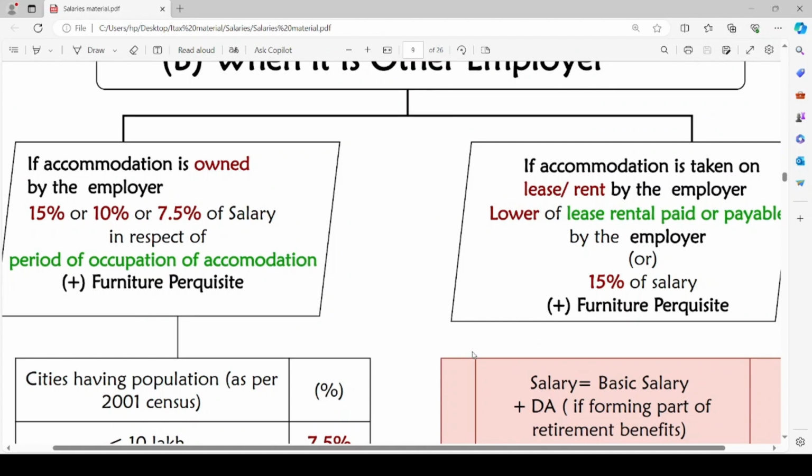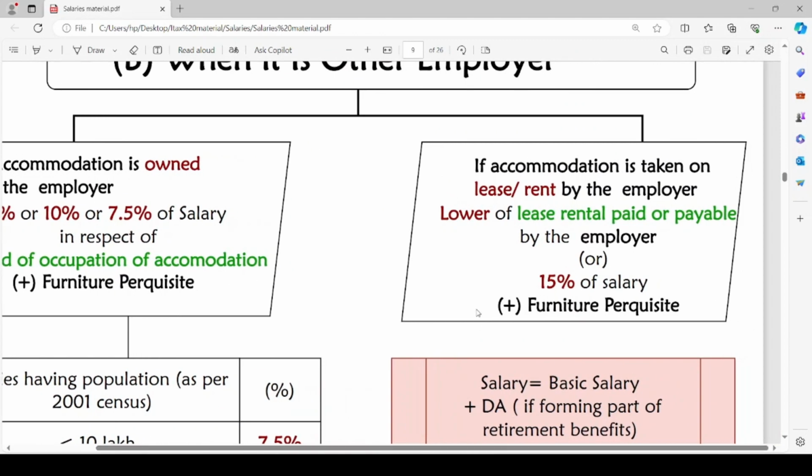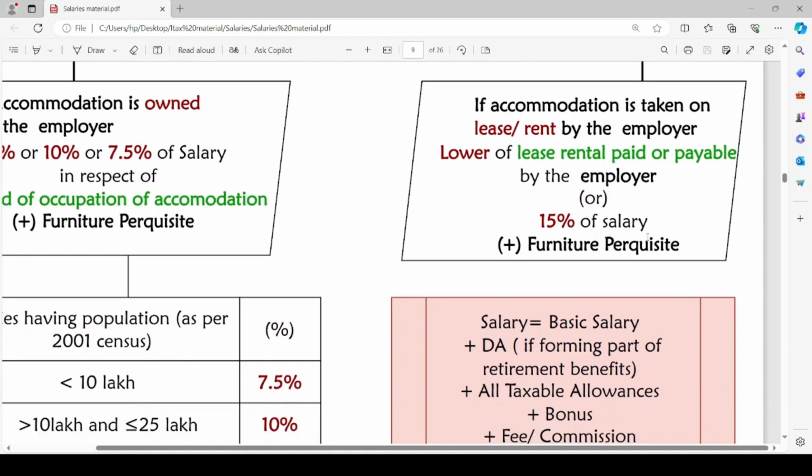Let us take the case where the employer has taken the house on lease or rent so that he can accommodate the employee. In such a case, the lower of the lease rental paid or payable by the employer on such accommodation or 15% of salary of the employee will be the perquisite value. To this, we will add any furniture perquisite value if the house is furnished.